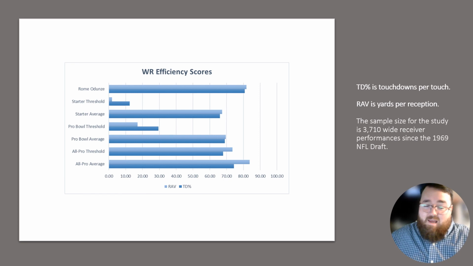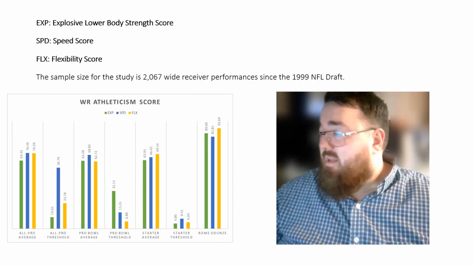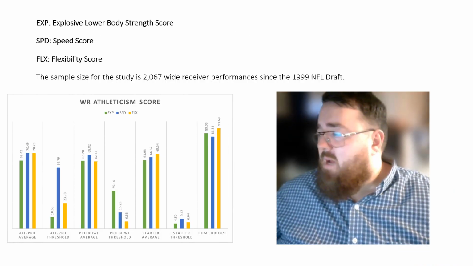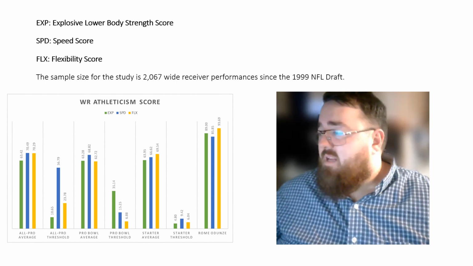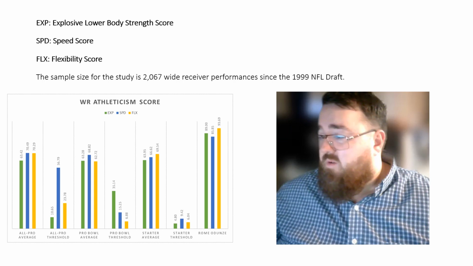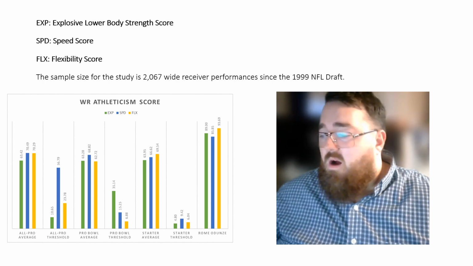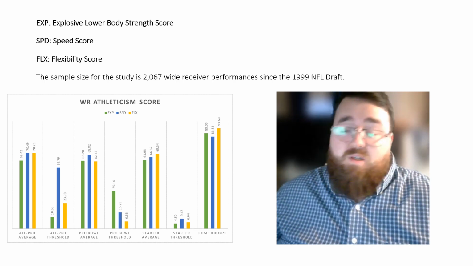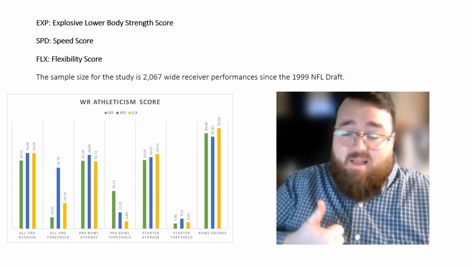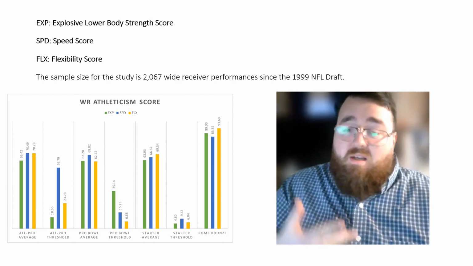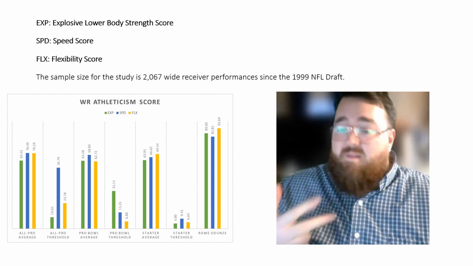aren't always the same. On top of that, he had great athleticism testing, 89 percentile in terms of explosiveness, 85 percentile in terms of speed, and 93.69 percentile in terms of flexibility for his size. Pretty much hits above the All-Pro, Pro Bowl, and starter averages for the position. So he's very athletic. He has near elite production and near elite athleticism traits.